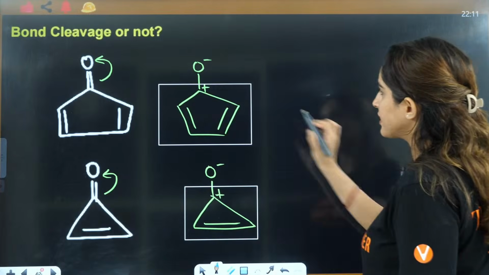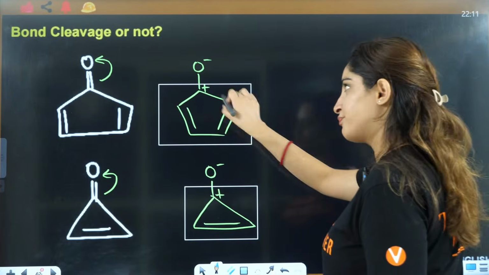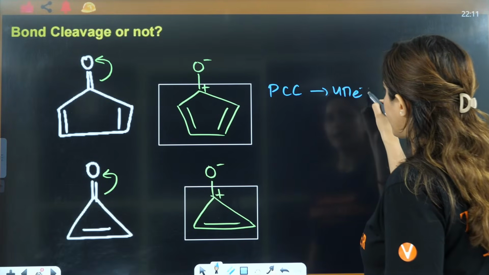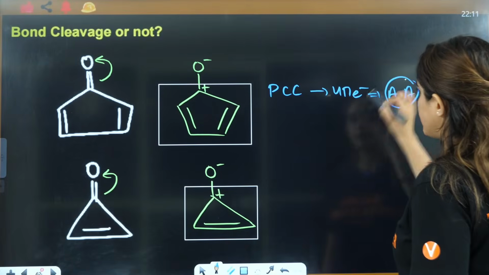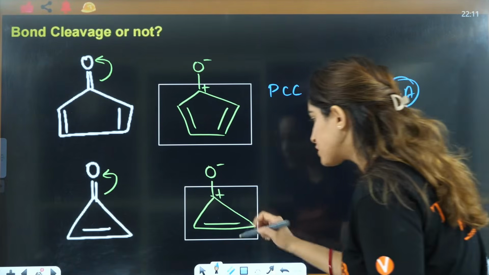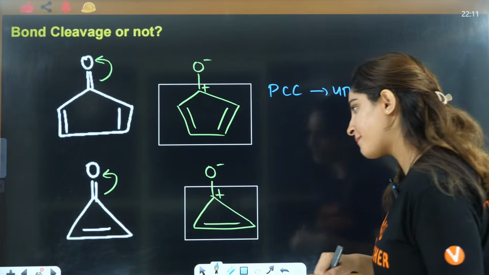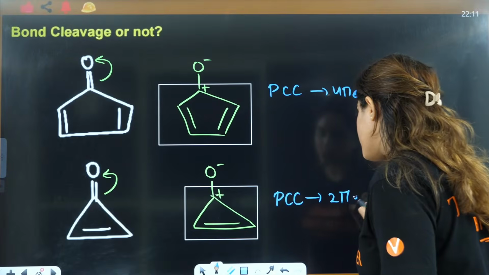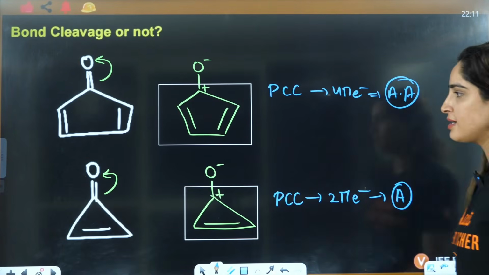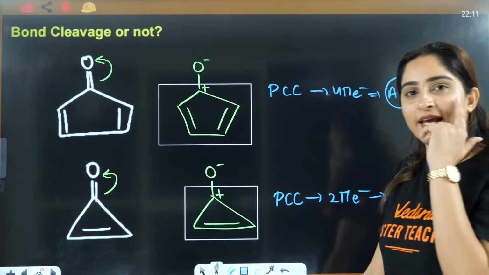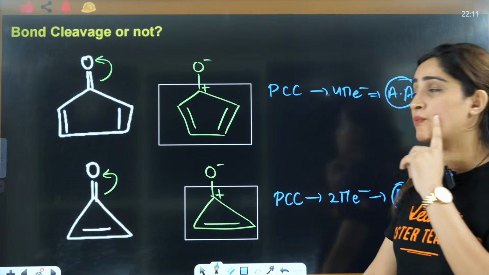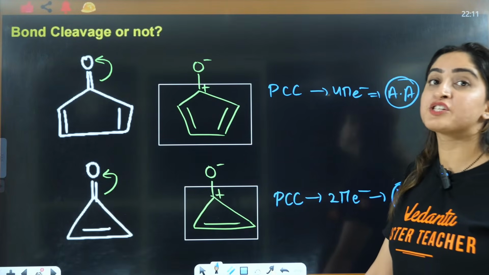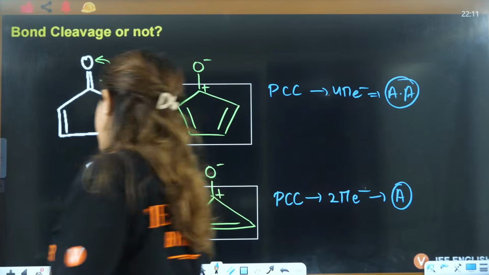So if you see this here, PCC is followed, and 4 pi electrons it has. That means this is anti-aromatic. In this case, PCC is followed and this has 2 pi electrons, so this is aromatic in nature. So if they ask you a question like which is aromatic and which is anti-aromatic, this is how you will tell, because the pi electrons will be shifted towards the more electronegative atom.